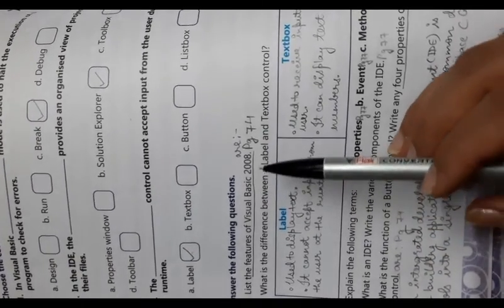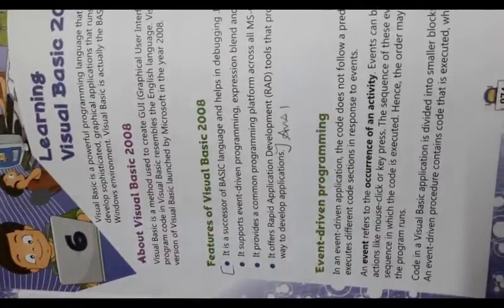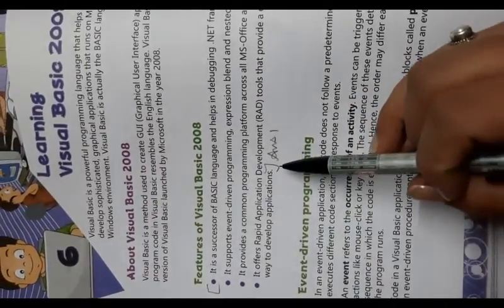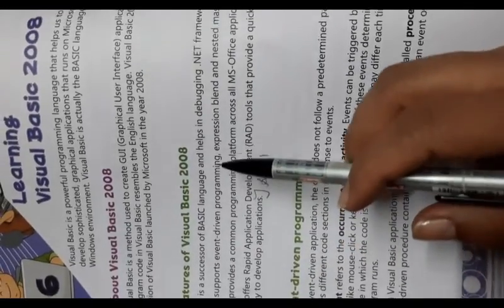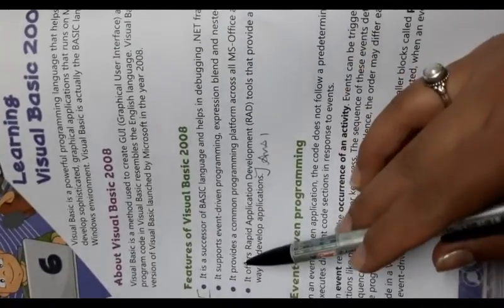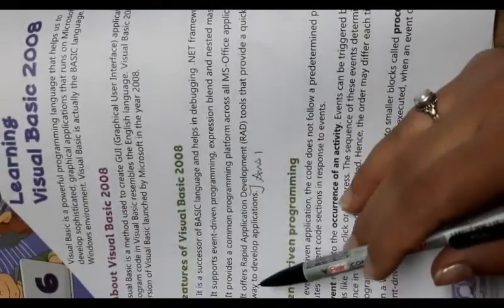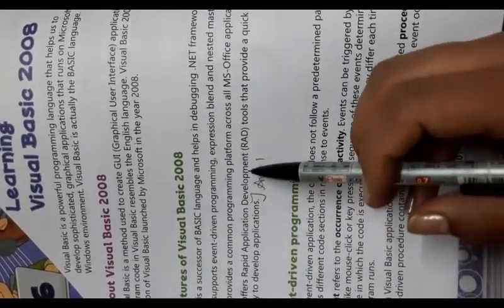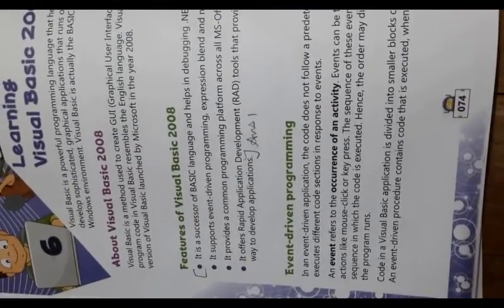List the features of Visual Basic 2008. The features of Visual Basic 2008 are on page 74. From here to here you have to write. It is a successor of the BASIC language and helps in debugging .NET framework code. It supports event-driven programming, and nested master pages. It provides a common programming platform across all MS Office applications. It offers rapid application development tools that provide a quick and easy way to develop applications.